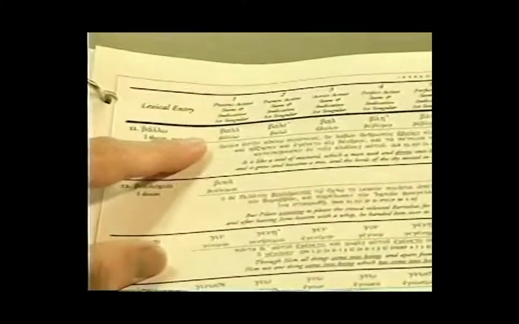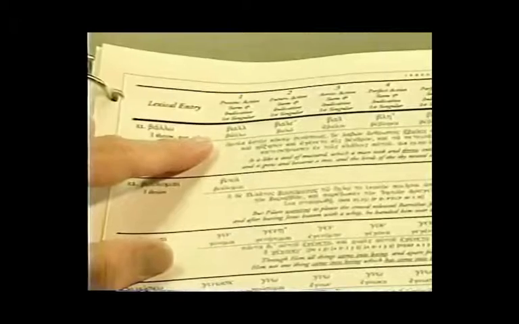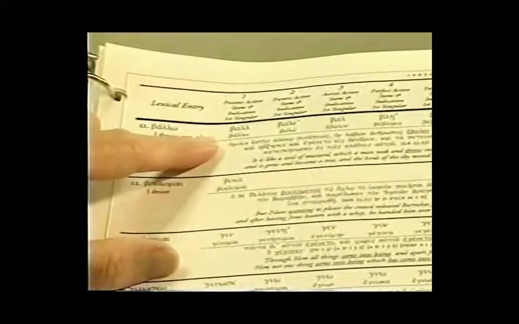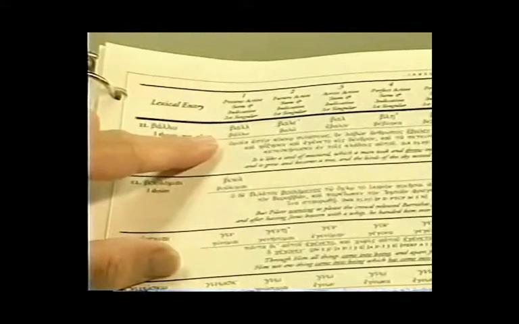That'll be pretty close to the front. If you look at word number 11, the first column gives you the present tense stem. Notice it has two lambdas. Underneath that stem is the indicative first person singular, balo.